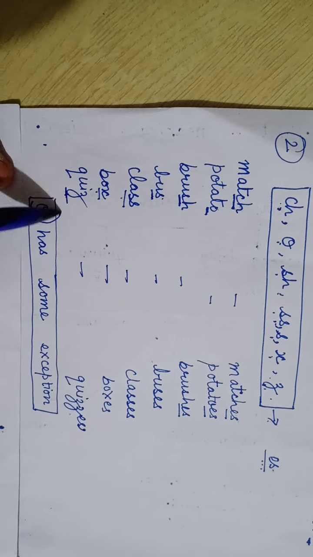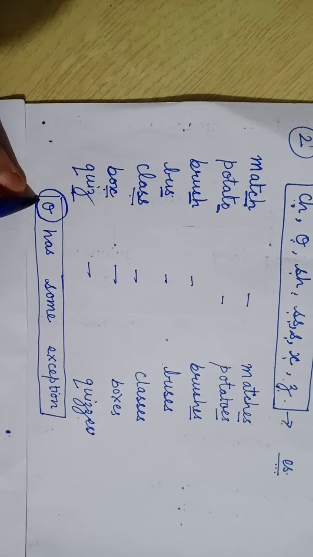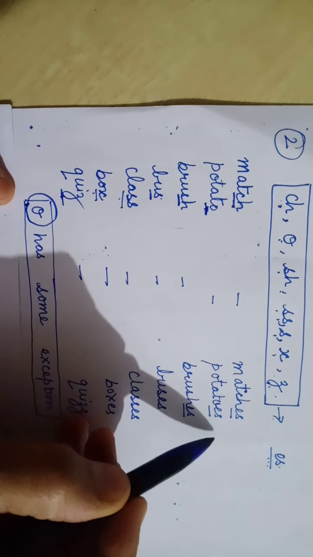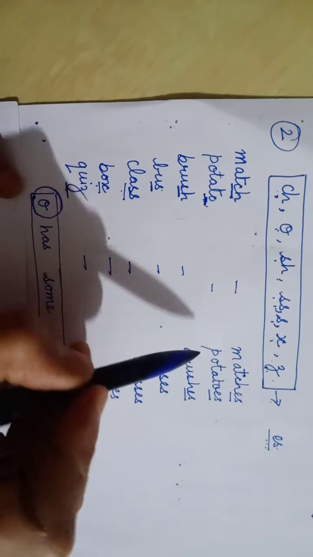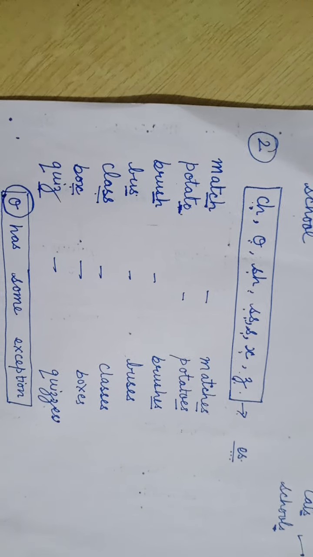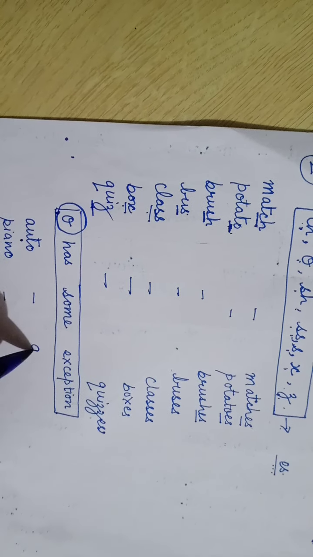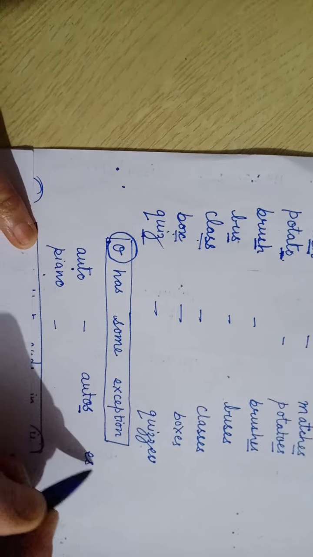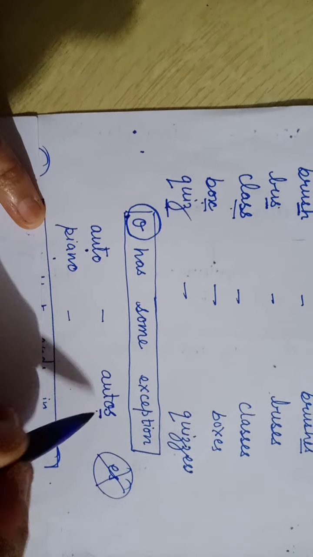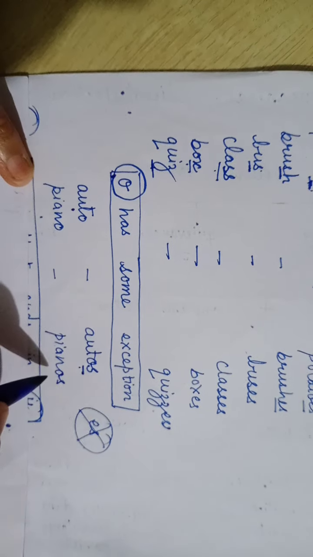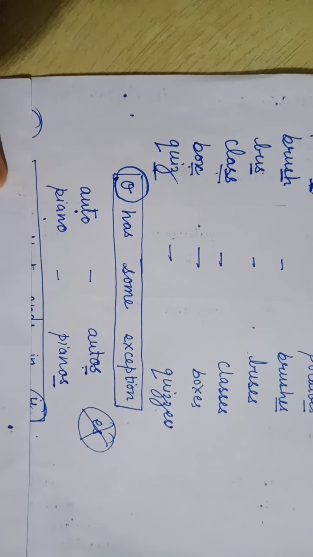Then comes, yes children, one O as an exception here. There are certain words that end with O, but they take only S after it to make it plural. For example, auto, piano. They take only S. ES is not required here, only S. Same is the case with pianos, and we have to learn them as they are.